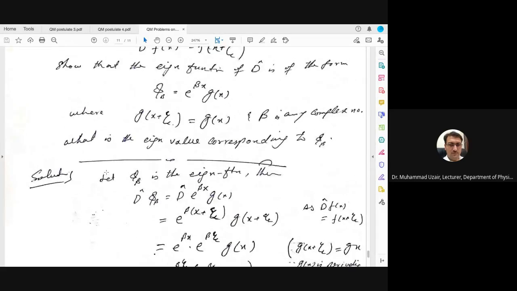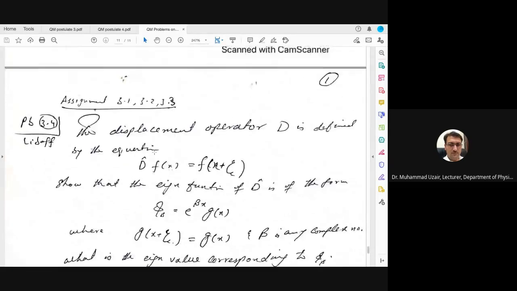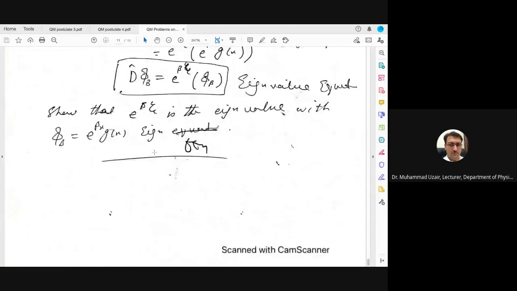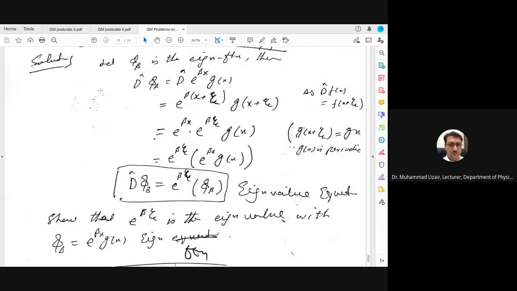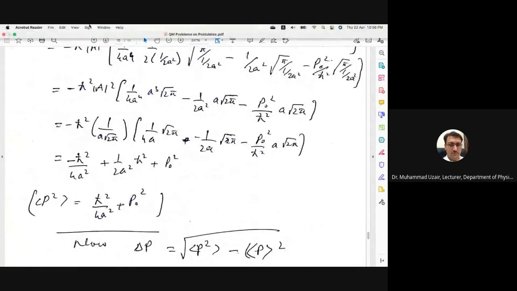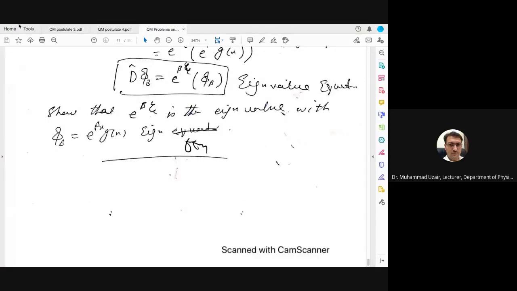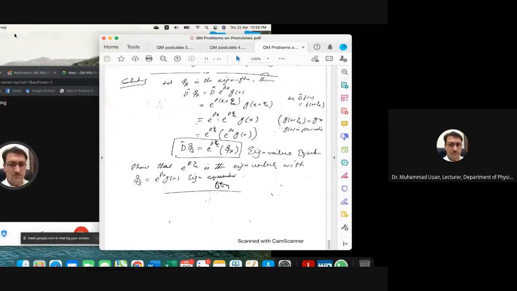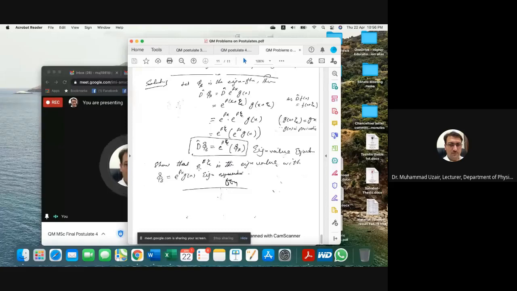Now it's a very simple problem, but the statement is a little bit confusing, so you have to understand the problem and then solve it. There will be no problem in it. Still, if you have any difficulty solving this problem, try it, then let me know. I will solve it again and try to answer your questions. So these are the problems on this postulate. Also check postulate number 3 and its problems. Still, if you have any difficulty in that, let me know.